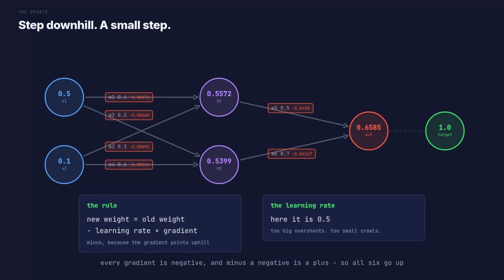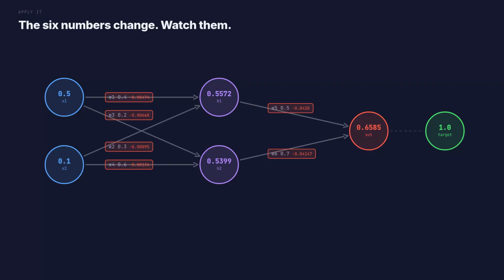And look at the signs. Every gradient here came out negative. Minus a negative is a plus, so every single one of these 6 weights is about to get slightly bigger. So here are the 6 old weights, each with its gradient sitting beside it. Now apply that rule to all 6 at once. And there they go, everything in green just moved. That is the first time in this entire video that the network has actually been altered.